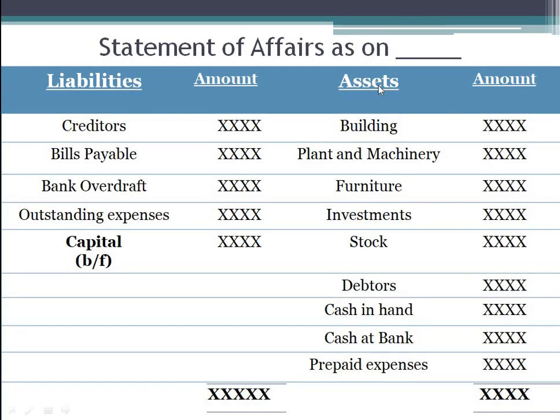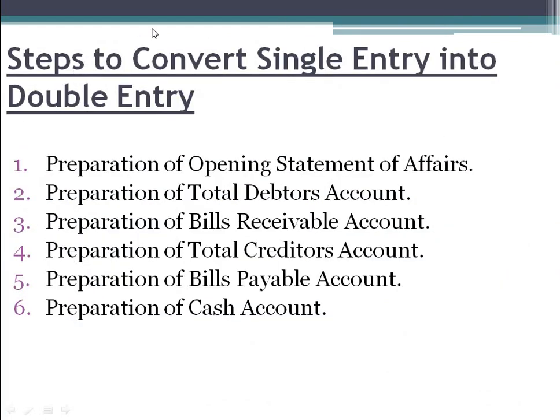So this is the statement of affairs. This is the pro forma of the statement of affairs. Please take down notes from this point, that is, the steps to convert the single entry system into the double entry system. From here you write down all these steps. If you have already written the previous slides also, well and good. If not, please write them. Please make your notes ready. If not those points, at least this you need to write, because this will help you in preparing the problems. So write down this particular slide.